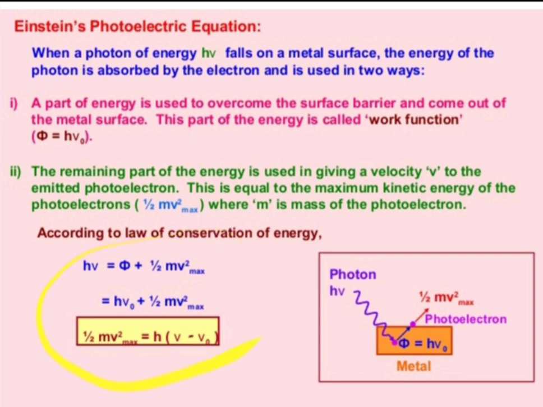And this is the equation, h nu is equal to phi plus half m v square. So, phi is the work function. By using this equation you can solve the problems. This is Einstein's photoelectric equation.